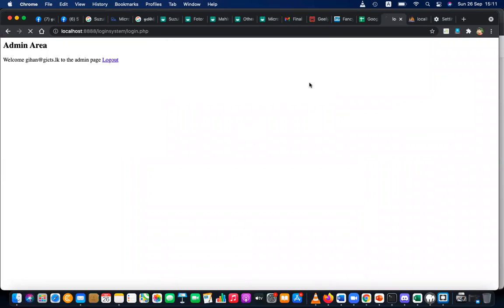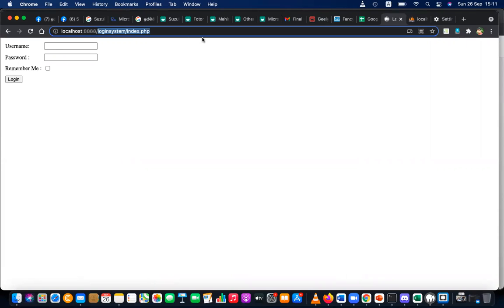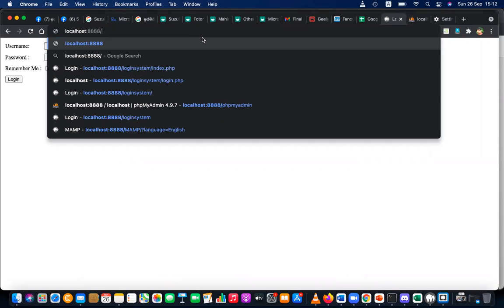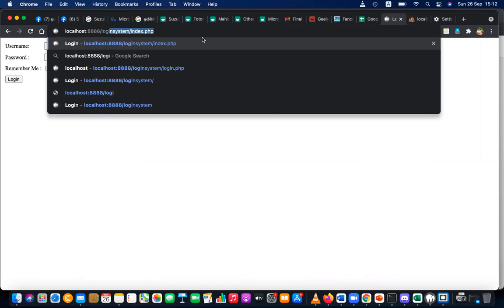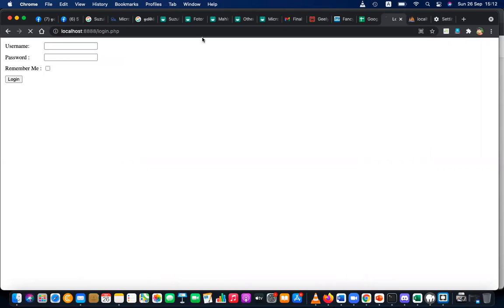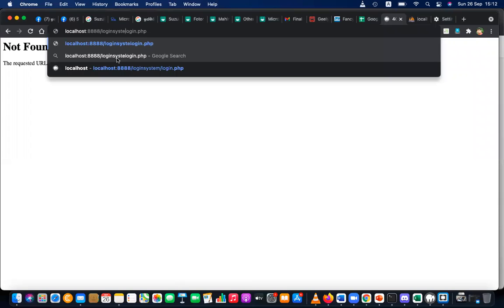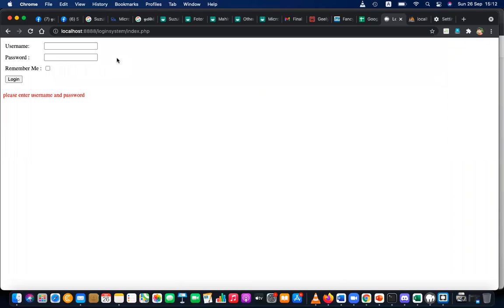You can see the logout file too. You click logout. It's going back to this page. If you try to directly access something else now, someone can try to access login.php, right? But you can see in the login system, login.php is also redirecting me. Please enter username and password. No hidden methods, so you have to make that secure.